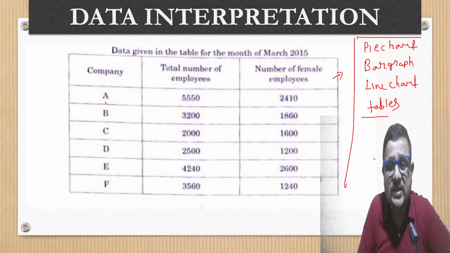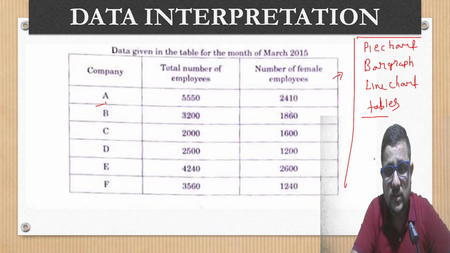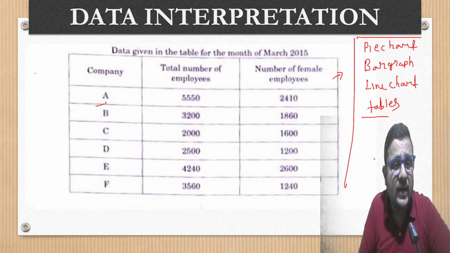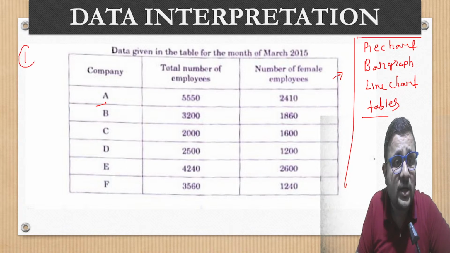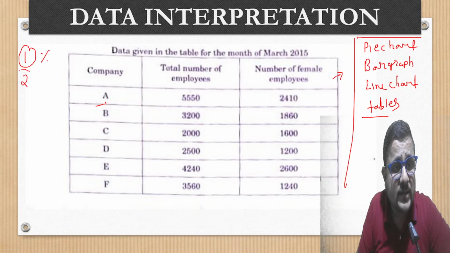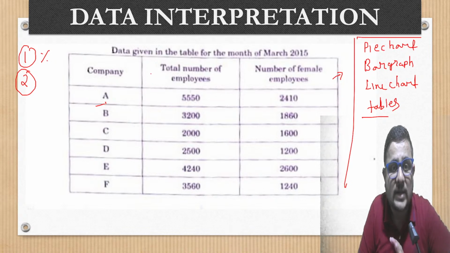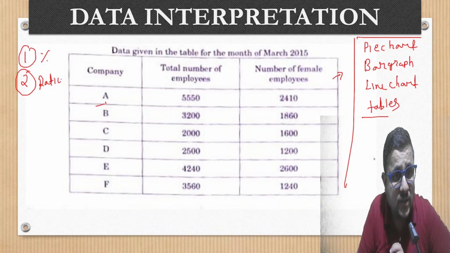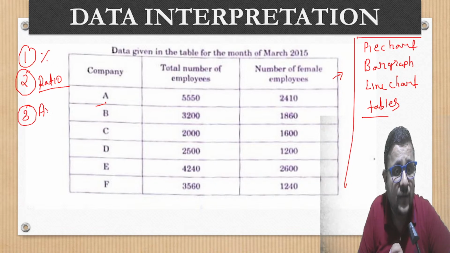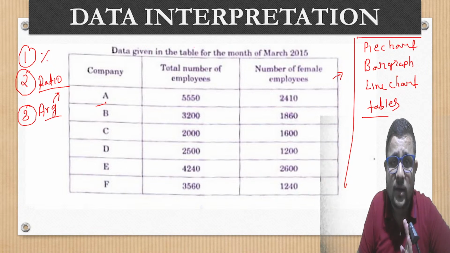One more thing which is very important here: you must have a good grip on percentage. Second, the chapters which I am telling you are very important if you want to score good marks in data interpretation. So percentage, ratio, proportion are very necessary. Ratio, proportion, and the third one is average. If you have a good basic grip and the basic concepts are clear, then you can easily score well in data interpretation.